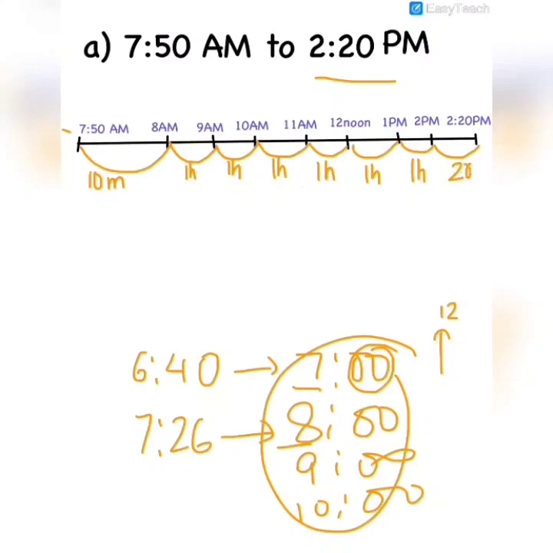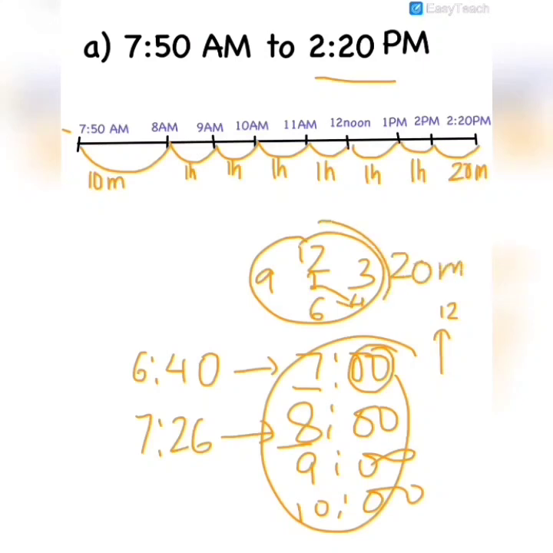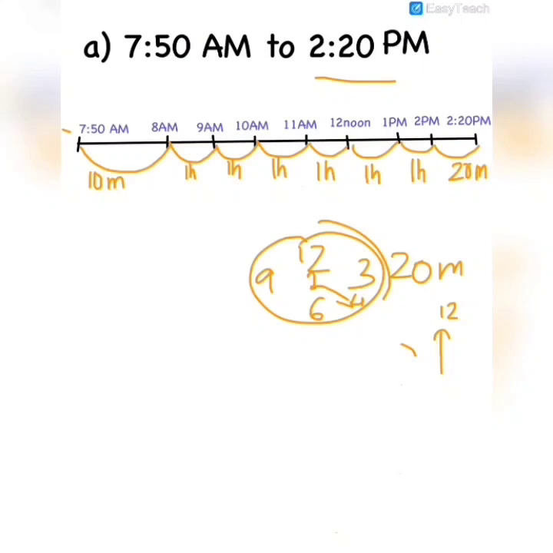Obviously 20 minutes. Okay? If you get confused, just draw a clock and see that if it is 2 pm, the minute hand will be here. And on 2:20 pm, the minute hand will be on 4. So how many minutes will be here? 20 minutes. Okay? So now let's calculate the elapsed time. First, this is 10 minutes.